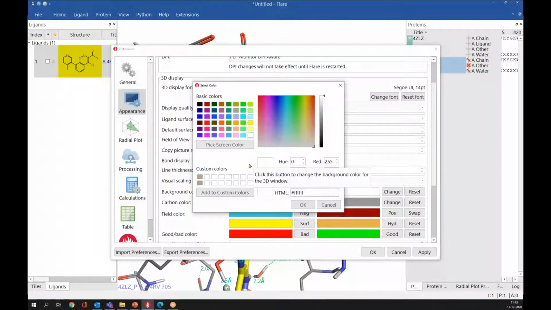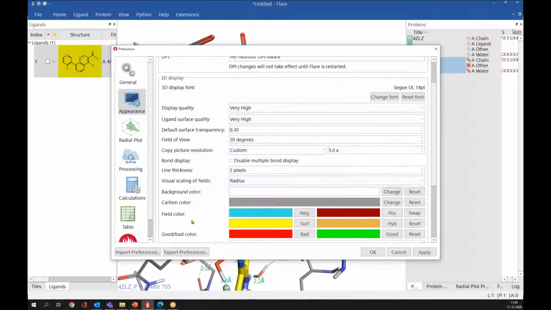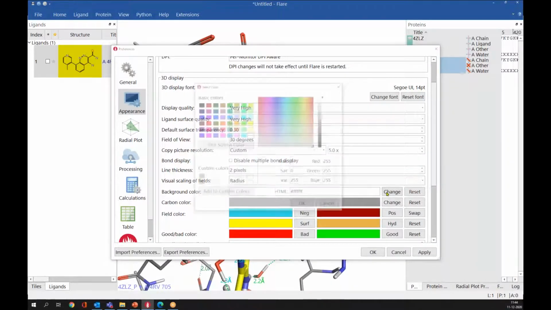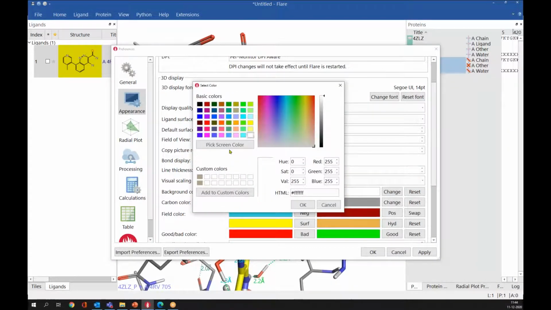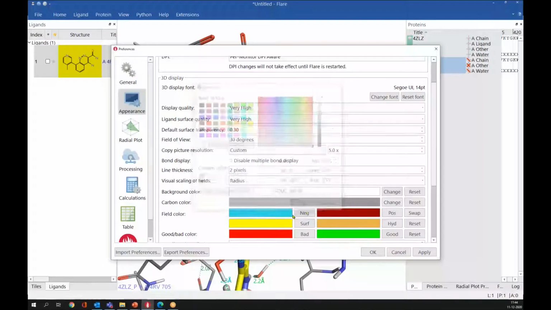No, it may have problems with other visualizations, so that's why I'm not changing. But I can show you the option for how you can change it. So if you go to appearance, this is the color, and if you want to change it, you can change it using these options here. You can also change the color of the interactions using these buttons here.